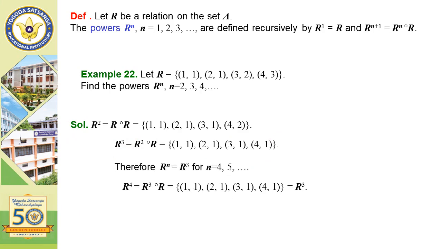Hence, as we go on operating on R to get R to the power n, we get only these relations: (1, 1), (2, 1), (3, 1), (4, 1). So for n equal to 4, 5, 6, 7 or infinity, it contains the relations (1, 1), (2, 1), (3, 1), (4, 1). Hence the relation is closed. In this way we can define a closure relation.